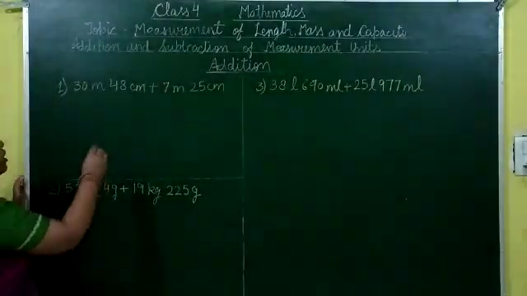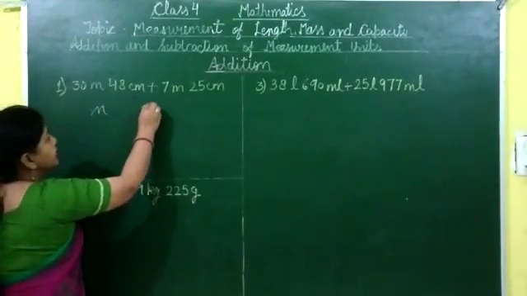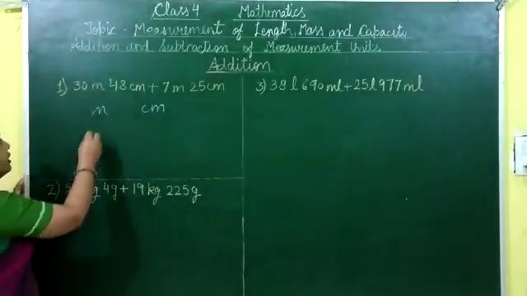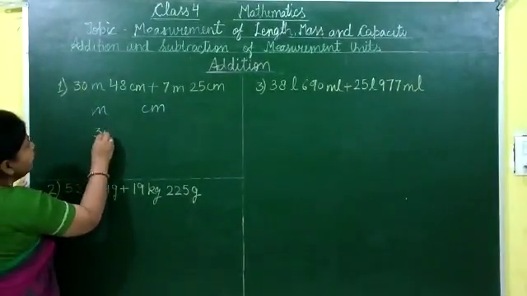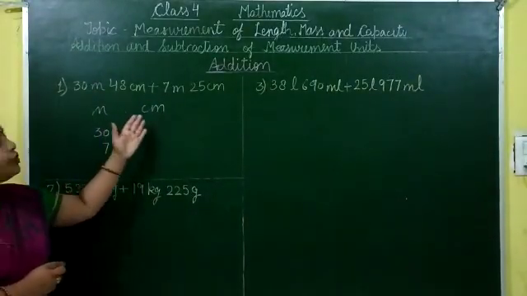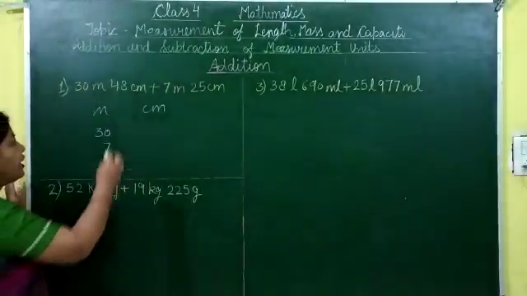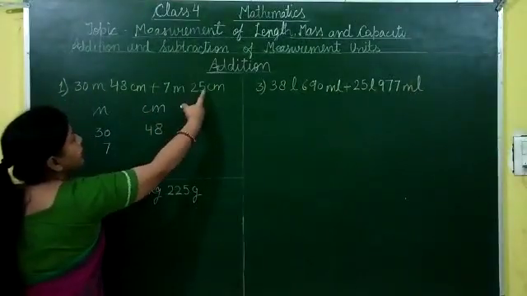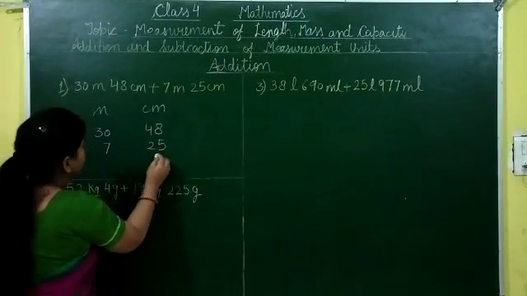So we make 2 columns, meter and centimeter. The meter values we write in the meter column, that is 30 and 7 meter. And the centimeter values we write in the centimeter column, like 48 centimeter and here 25 centimeter.